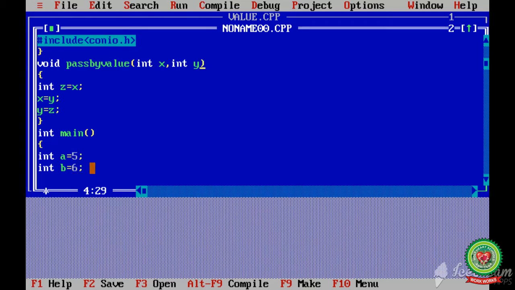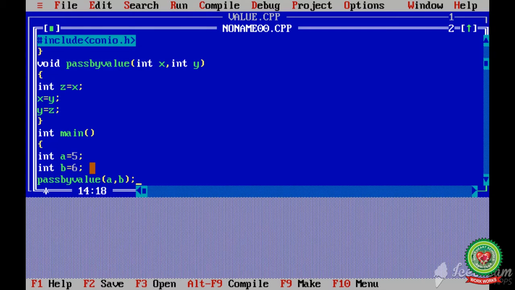Now I am going to call the function passbyvalue, with the same name which I gave to the function. Then I take the two variables. Now these are my arguments. The values of a and b, 5 and 6, will be copied to x and y.